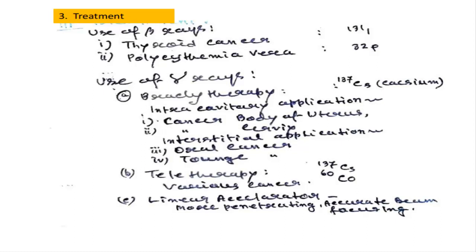And in teletherapy, mainly we use cesium-137 as well as cobalt-60. So various types of cancers are treated. That is used in a linear accelerator mainly, that you know, and you will know much better when you study that particular specialty. Next, please.